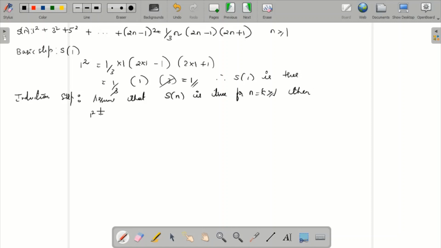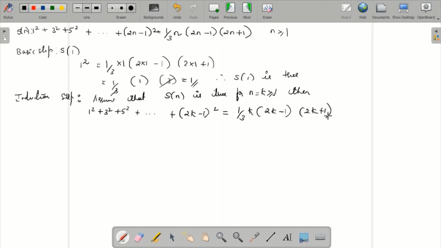Then 1 square plus 3 square plus 5 square plus so on plus 2k minus 1 whole square is equal to 1 by 3 into k, 2k minus 1, 2k plus 1.